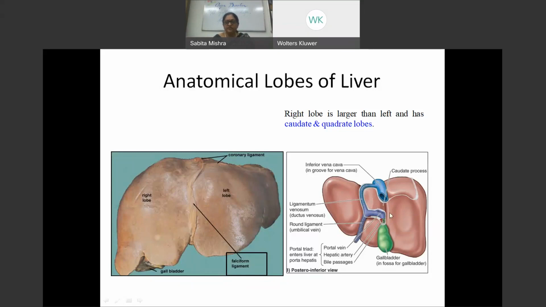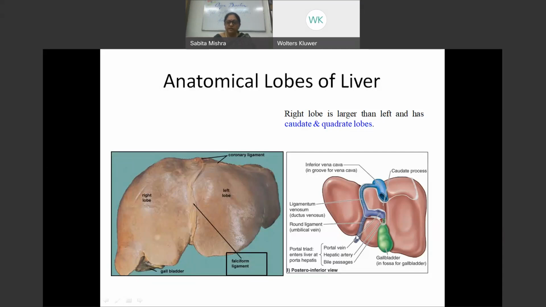So now let's look at this structure very clearly. You can see that there is a hilum, which is called the porta hepatis. At the inferior border, you have the fossa for the gallbladder, in which the gallbladder lies. Next to this fossa is a quadrangular lobe, which is called the quadrate lobe. And next to that, there is a fissure, which is the fissure for the ligamentum teres. This ligamentum teres, what is it? It is nothing but the obliterated left umbilical vein.